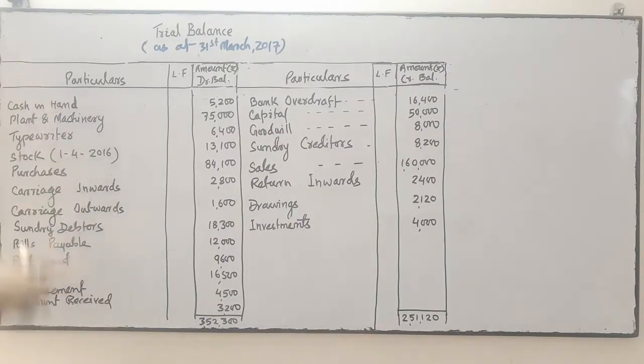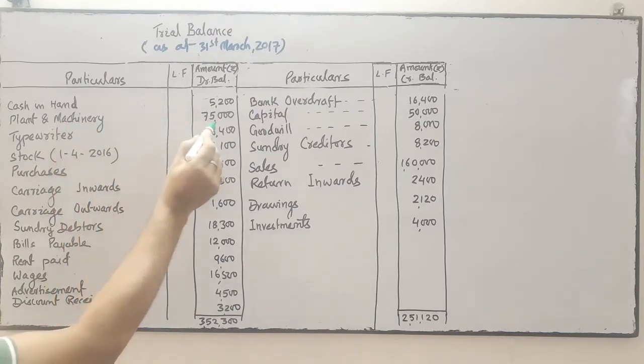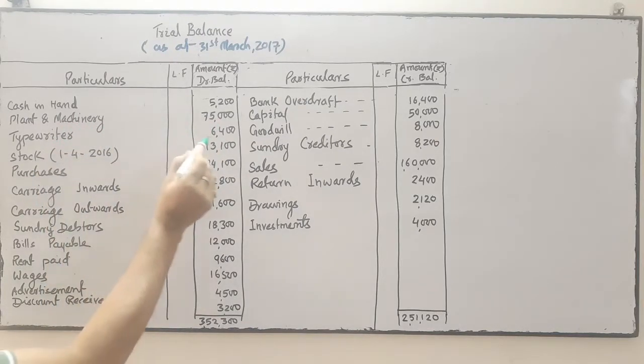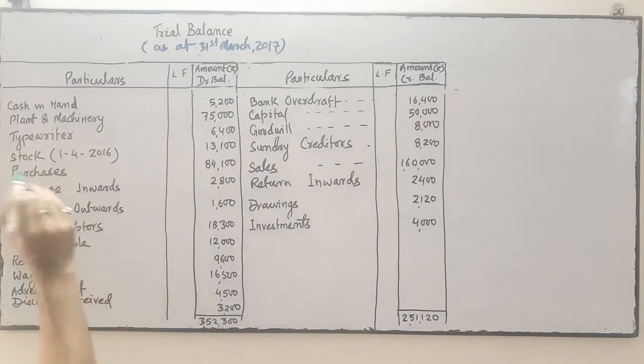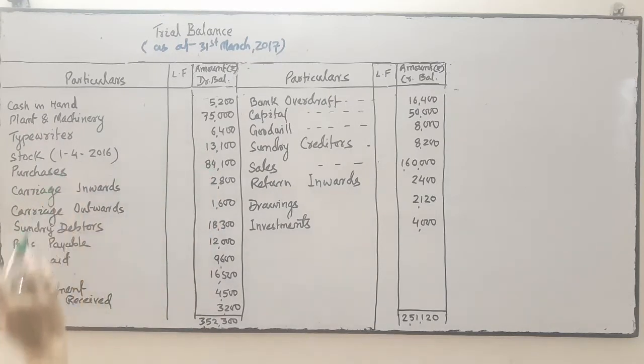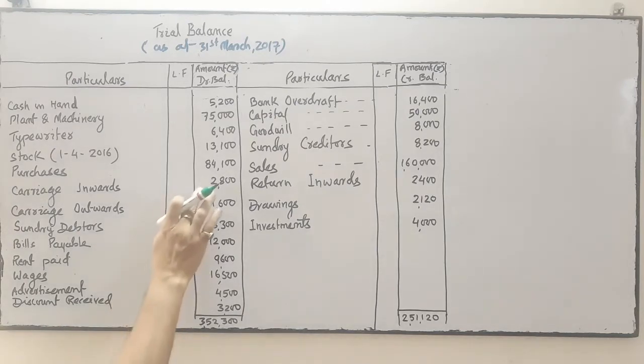Now see, this is the question given. Now we'll find out the mistake areas where the inexperienced accountant has committed mistakes. Now see the debit side: cash in hand, debit, correct. Plant and machinery, assets, debit, correct. Typewriter is an asset, debit, correct. Stock, this is the opening stock, debit, correct. Purchase, debit, correct. Carriage inward means at the time of purchase when we pay the carriage, that is called carriage inward, that's an expense, debit, correct.